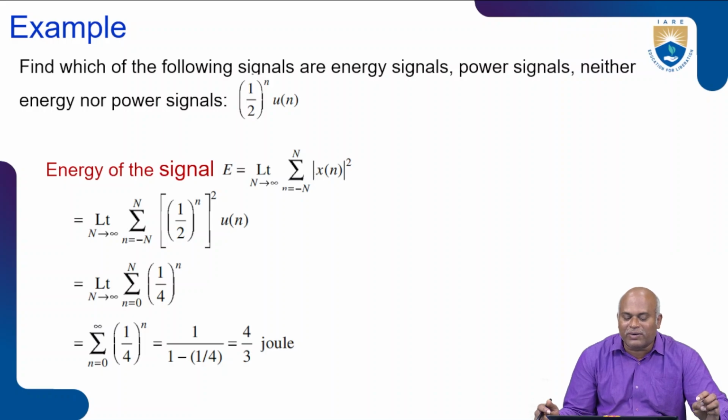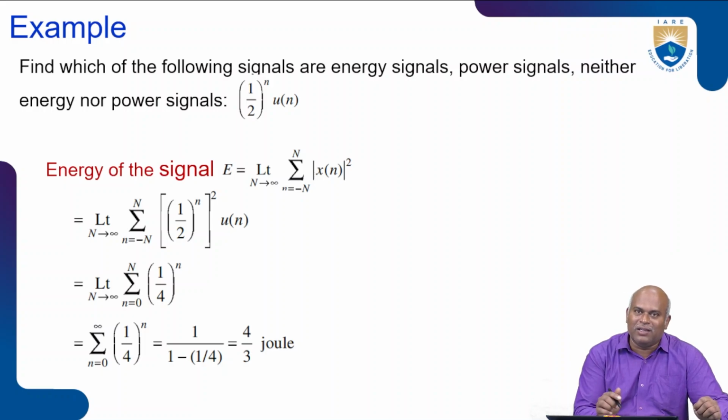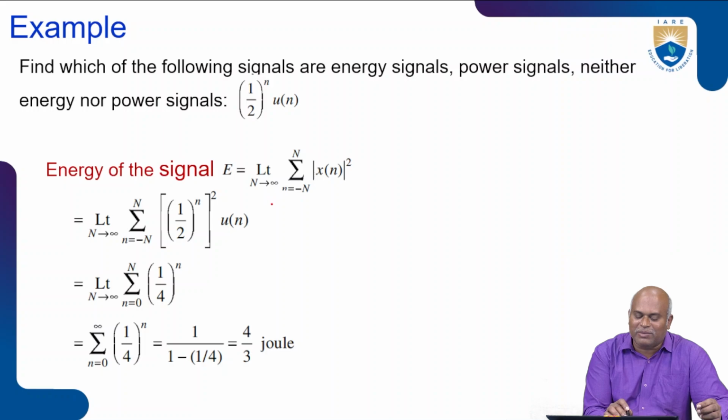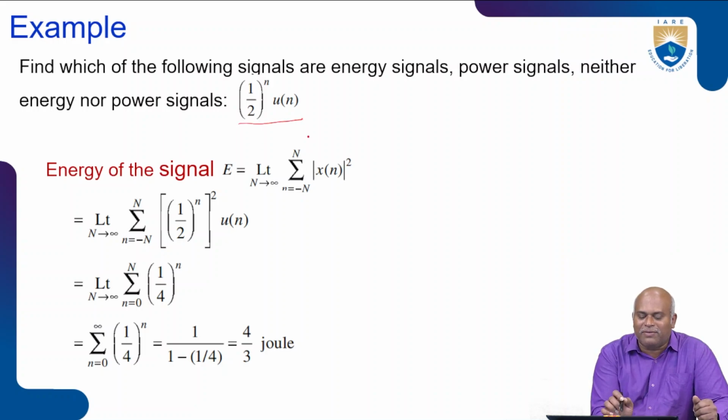First we find whether it is an energy signal. Previously we discussed the continuous time signal. Now we go for the discrete time signal. The formula for energy in the discrete time signal is limit N tends to infinity, summation of n equal to minus N to plus N, mod x of n whole square. Here x of n is a discrete time signal.